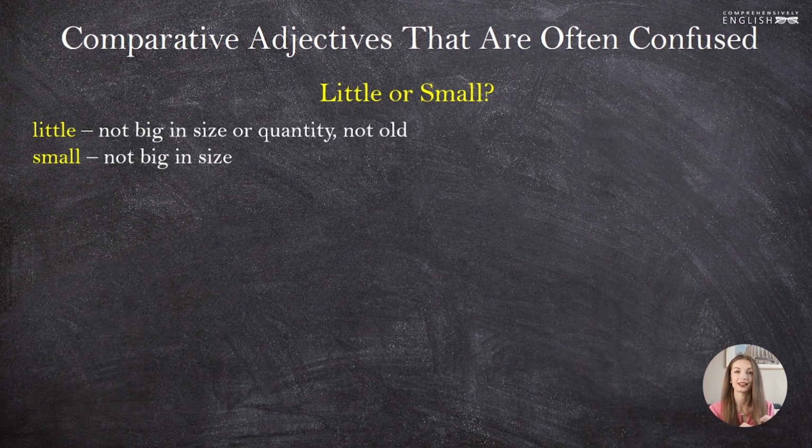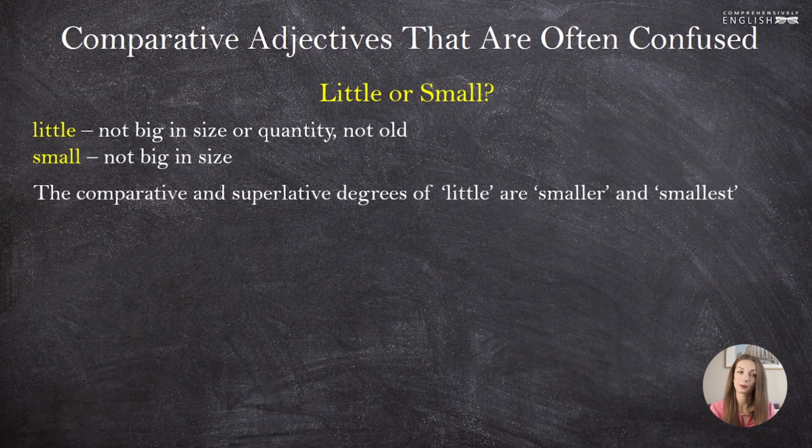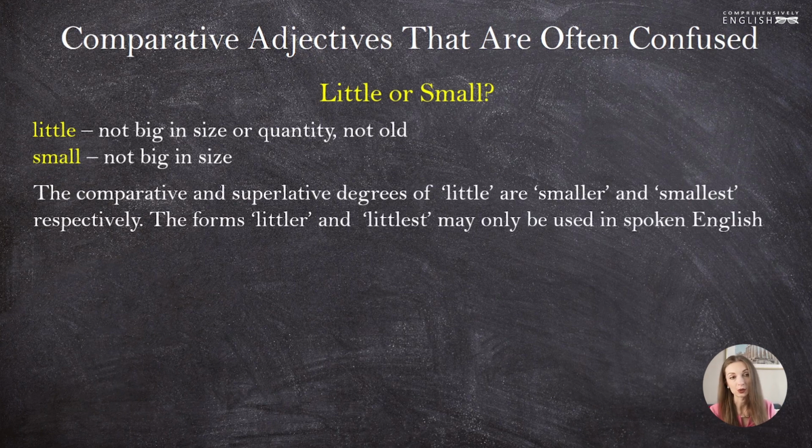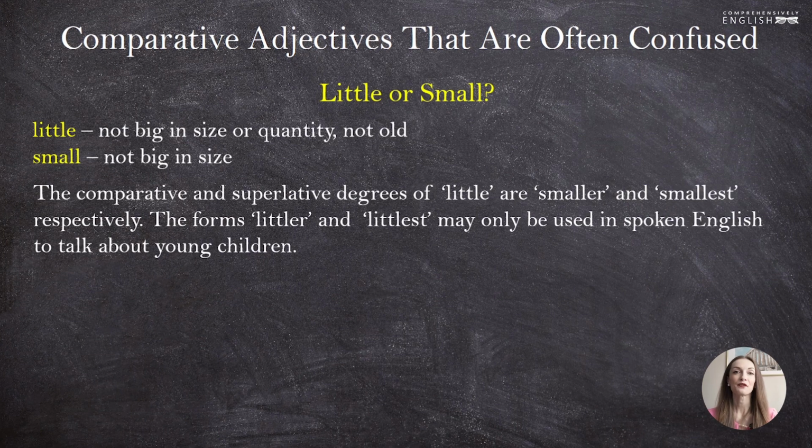This is what we should remember about the adjectives themselves. But there is a little confusion when it comes to the comparison of these adjectives. The comparative and superlative degrees of little are smaller and smallest. Okay? The forms littler and littlest are only used to speak about kids. Let's look at some examples. That's a small or a little apartment.